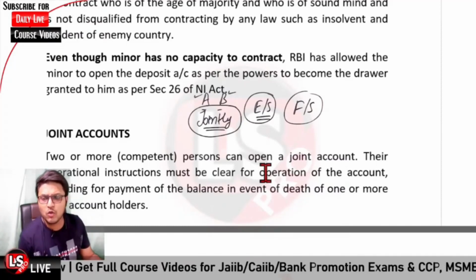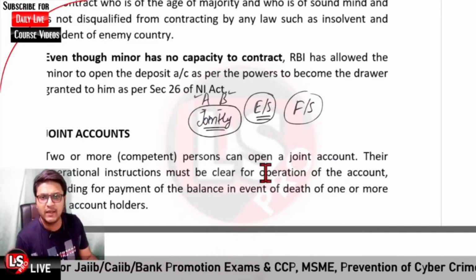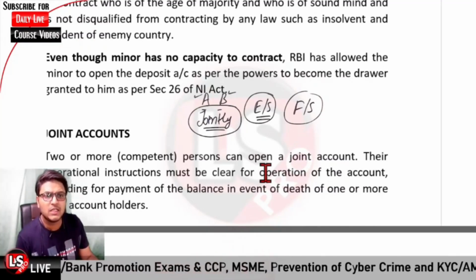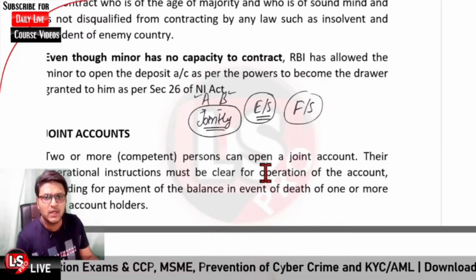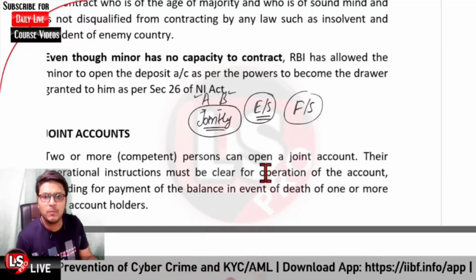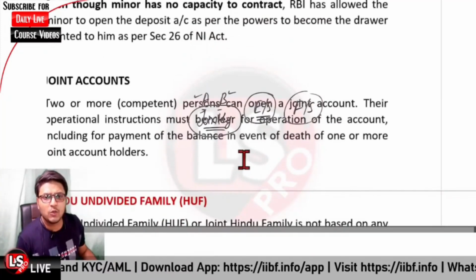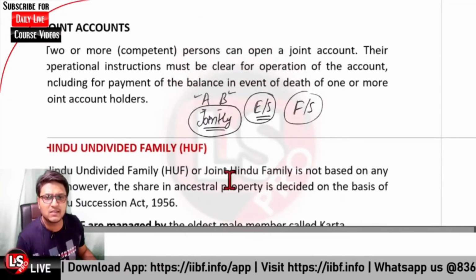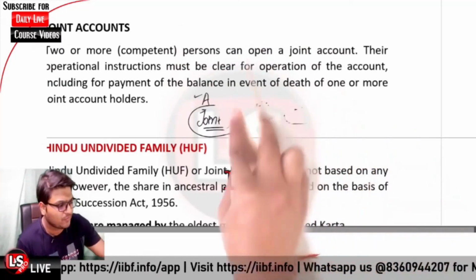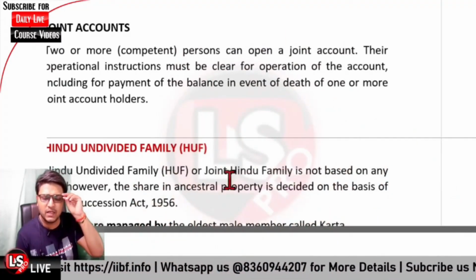Two or more persons who are competent to enter into the contract can open a joint account. And further, the operational instructions must be clear so as to operate the account, including for payment of the balances and other things. Then it is regarding the HUF, that is the Hindu undivided family.